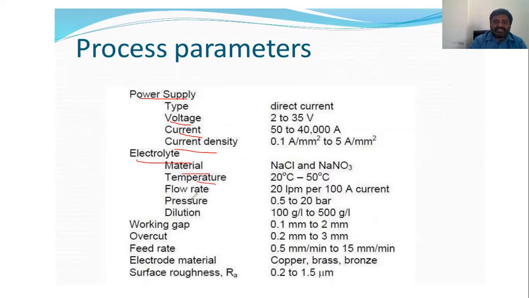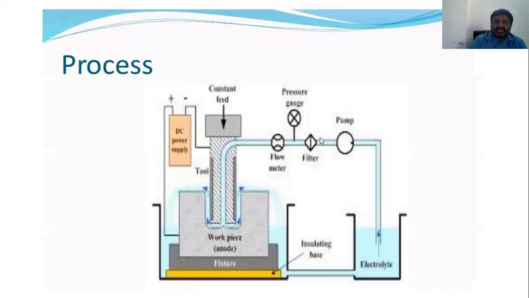Then electrolyte material, temperature, flow rate, pressure, and dilution, and the working gap between tool and workpiece, overcut, and feed rate, how much the tool is fed. The tool electrode material can be aluminum, brass, copper, or stainless steel, and then the surface roughness. All these process parameters are very important for the process.